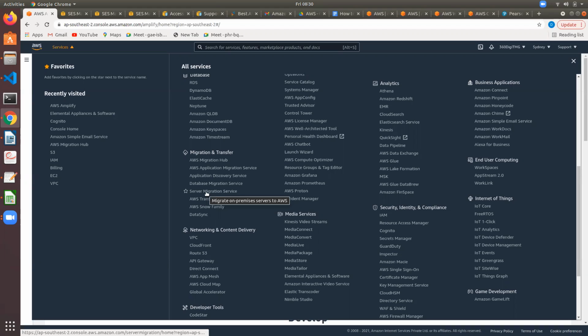Server migration is for bringing your servers. If you have a VM on your local laptop, or your organization is using virtual servers, Ubuntu, Windows, whatever it is, using server migration you can bring them and copy into EC2. Same thing with databases. Your local databases can be migrated and copied into RDS or Amazon Aurora.